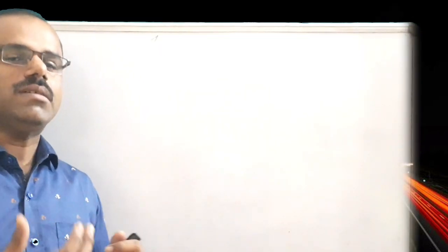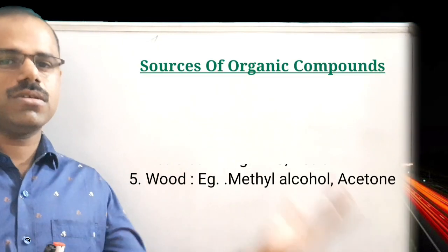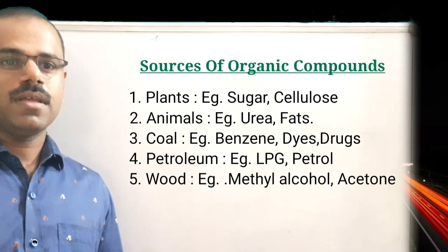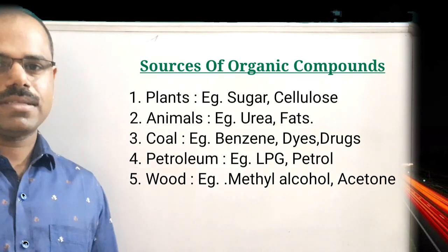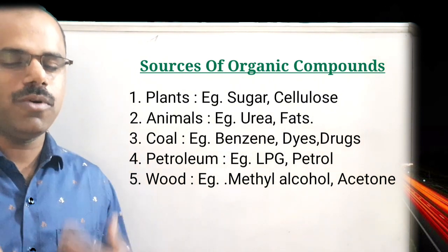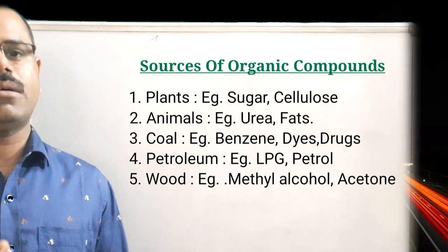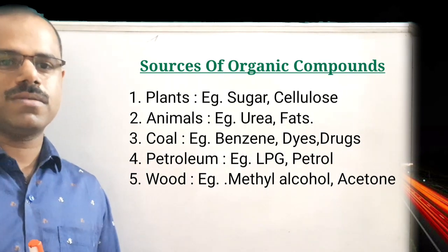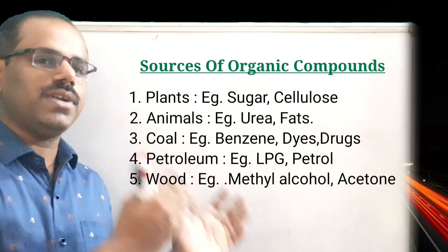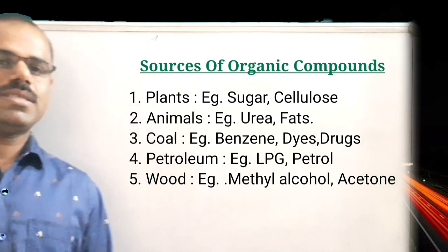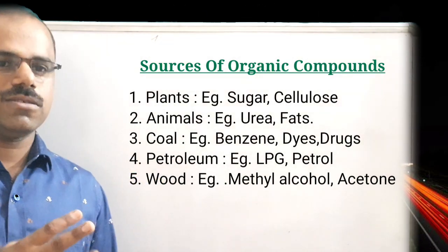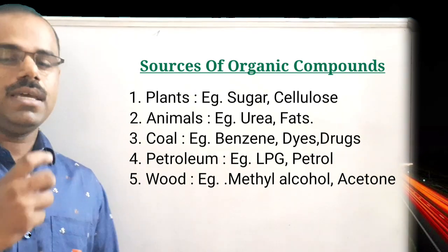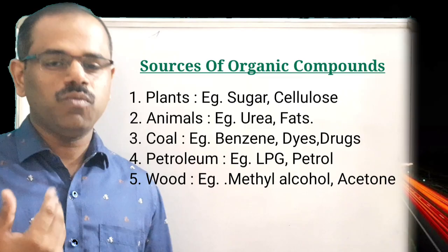Where do we find the organic compounds? The first source we would say is plants, the sugar we use. The second one is animals. The animal body contains fats and proteins, which are a rich content of carbon compounds. Benzene we can get from coal. Or the LPG we use in our house is a byproduct of petroleum. Methyl alcohol can be derived from wood.